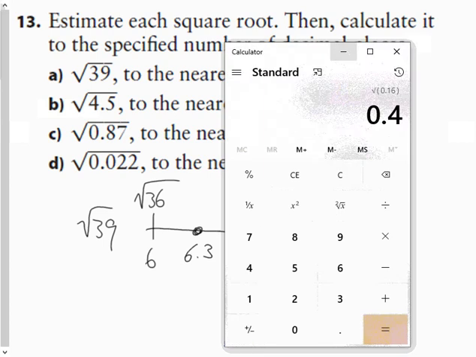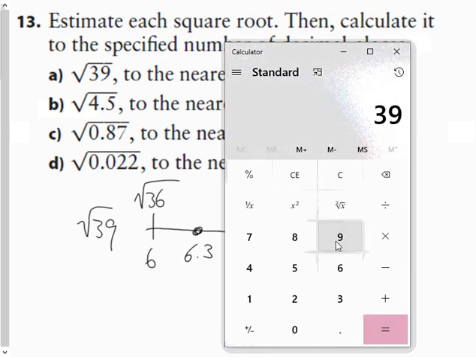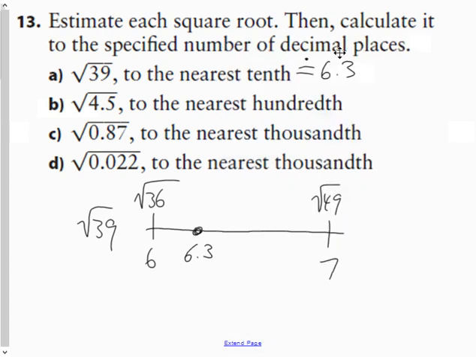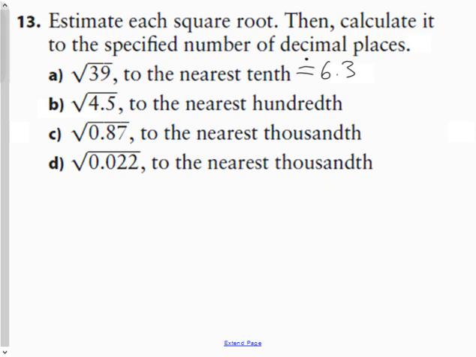Take it with a calculator. I'm probably off, but who knows? The square root of that is 6.2. So close, but you know what? That's close enough for me.